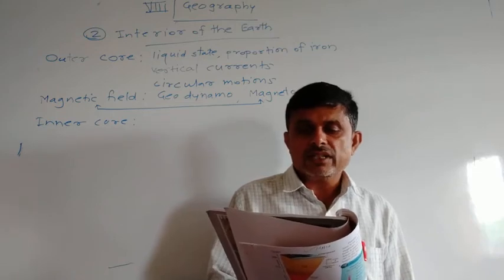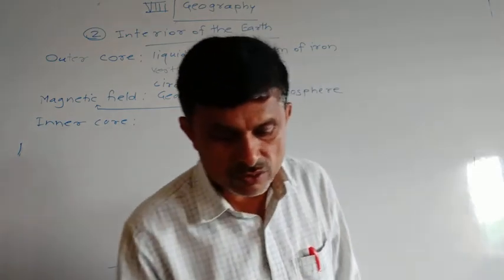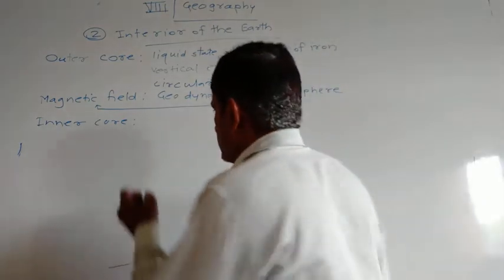It is the core of the Earth which is in a solid state. So inner core is in a solid state.